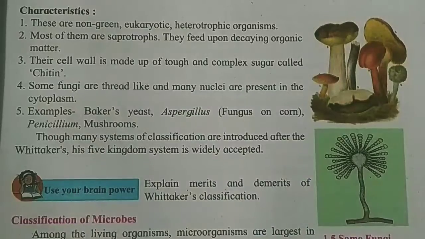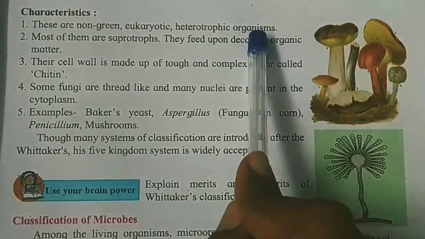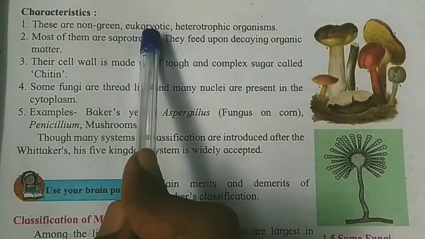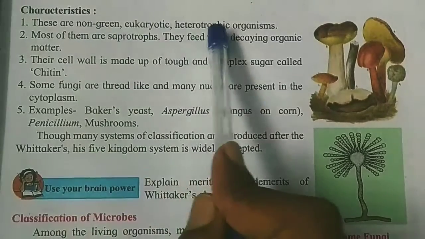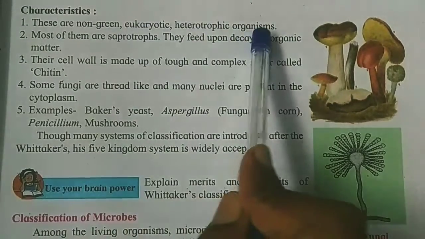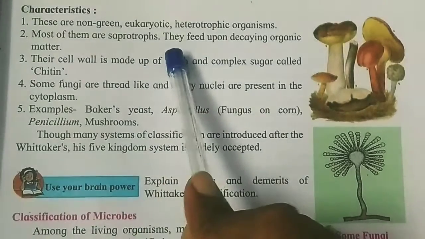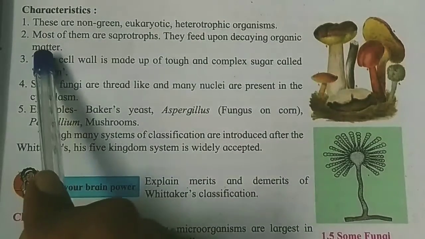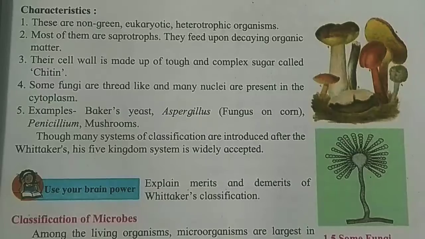So what are the characteristics of fungi? These are non-green eukaryotic heterotrophic organisms. Non-green, they are not green in color. So you know that if they are not green, they cannot make their own food. They are heterotrophic eukaryotic organisms. Most of them are saprotrophs. They feed upon decaying organic matter. So what are saprotrophs? They feed upon decaying organisms.